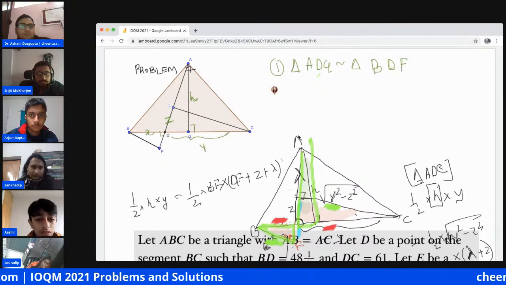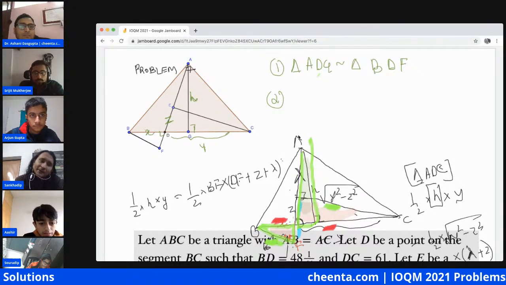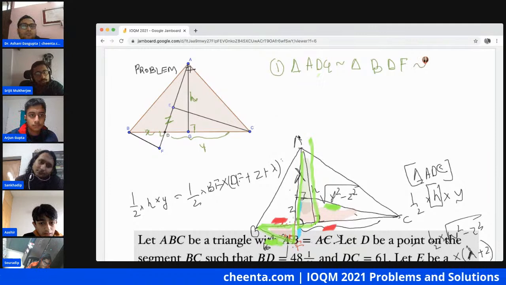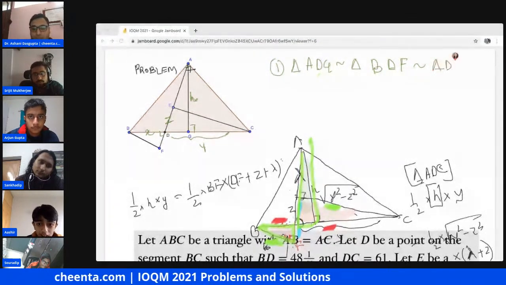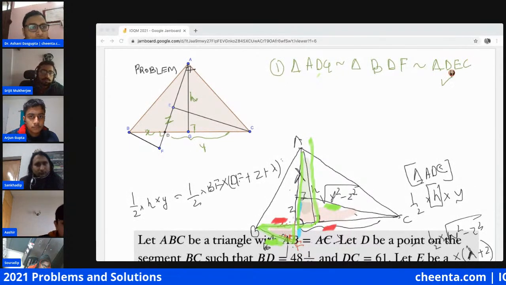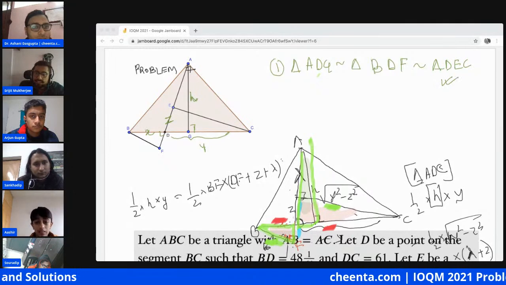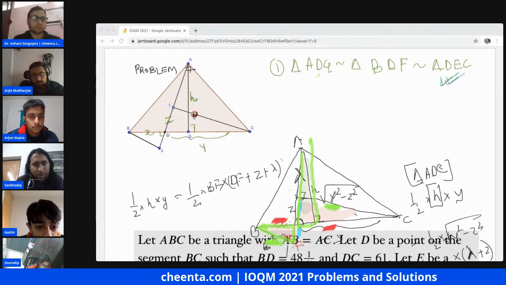And second observation is triangle BDF is also similar to triangle DEC. Now observe the triangle DEC is entirely known, because EC is equal to root over y square minus z square.